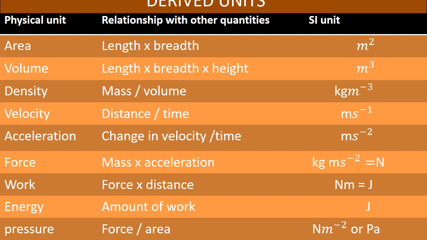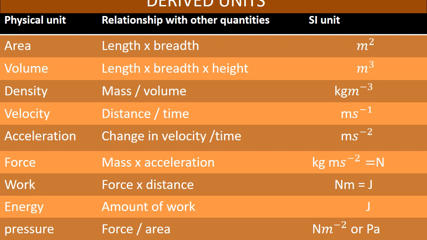Derived units means the units which depend on the fundamental units. That is called derived units. The derived units can be expressed in terms of fundamental units. Derived units are those units which depend on the fundamental units, or which can be expressed in terms of fundamental units. Children, simply by using the fundamental units only, we can derive these units. So we are calling these derived units.